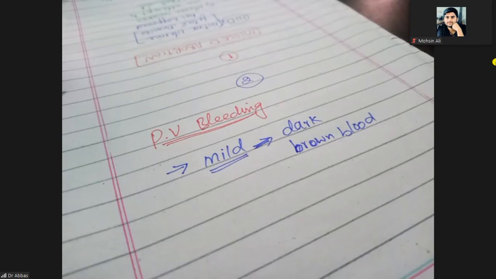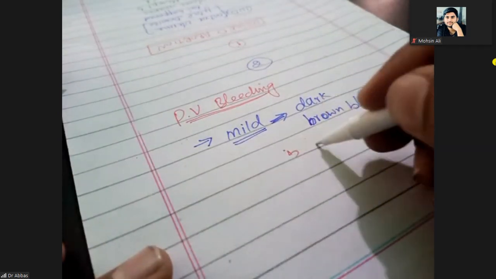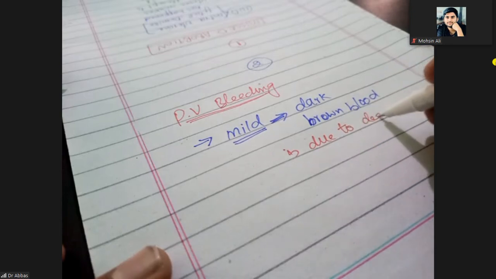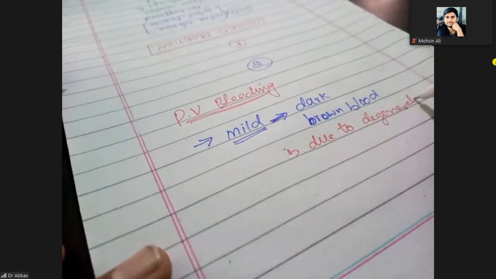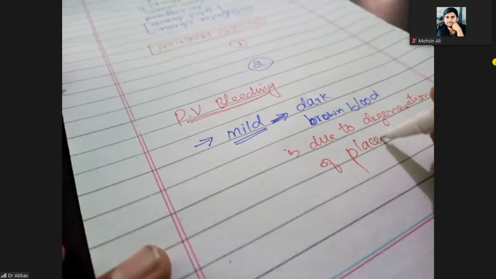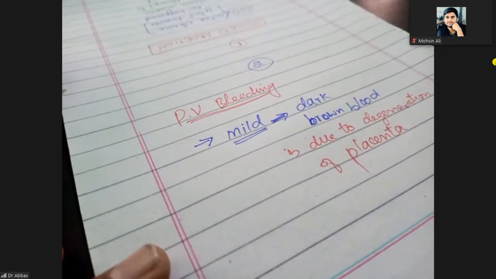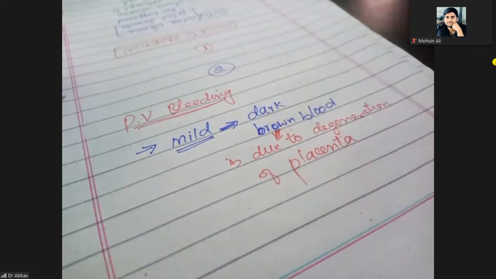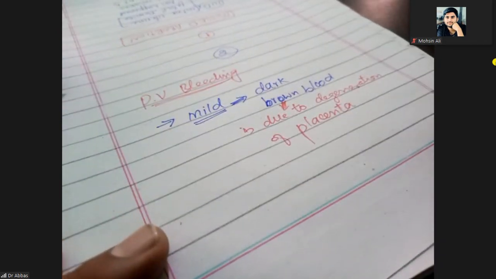This dark brown blood is due to degeneration of the placenta.